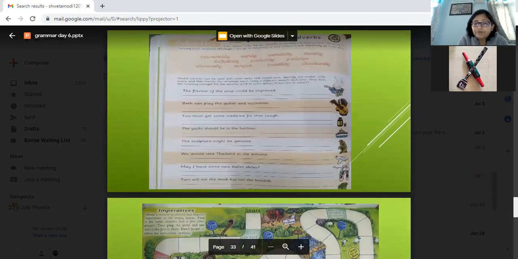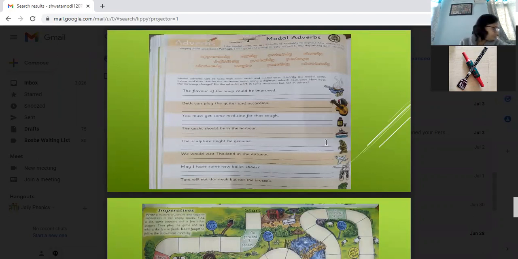Now, the flavor of the soup could be improved. Can you fix any of the words here? The adverb which is given here. Should be or must be? Certainly. Beth can play the guitar and accordion.